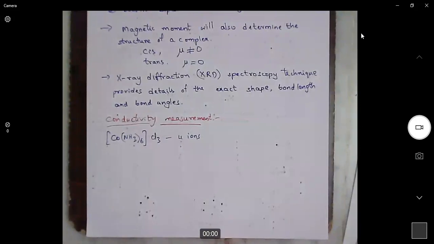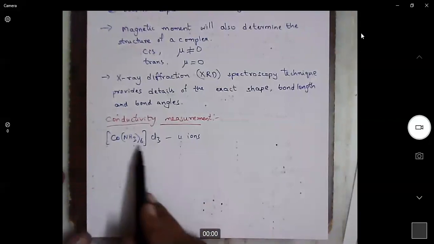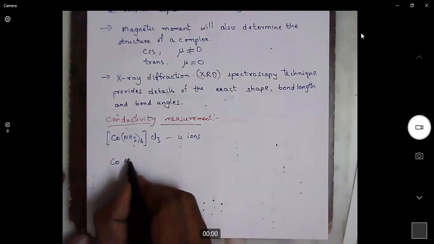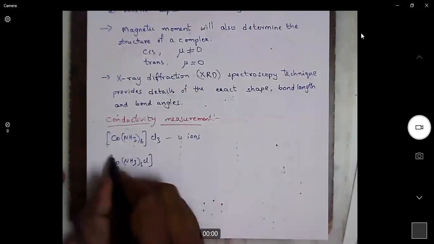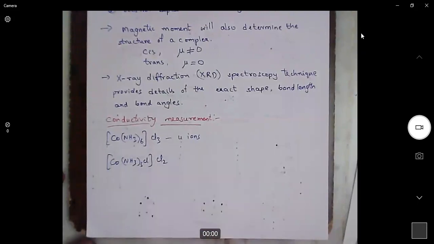When we measure the current carried by these 4 ions, just dip a conductivity meter in an experimental setup and measure the conductivity, then this complex will give very high current because it is having 4 ions. Now we can differentiate these complexes using simple conductivity experiments.